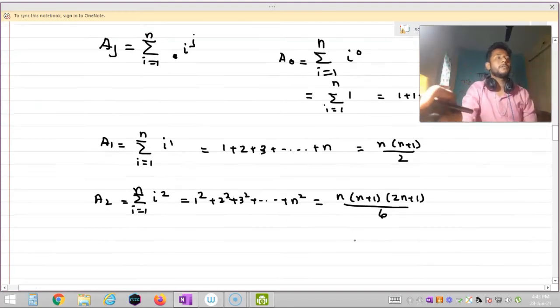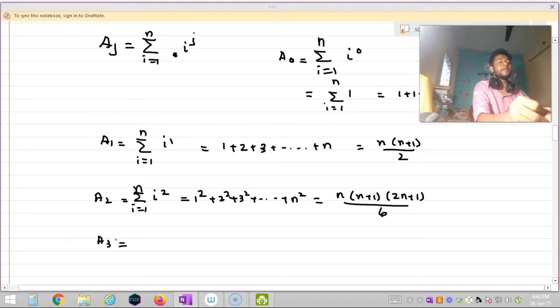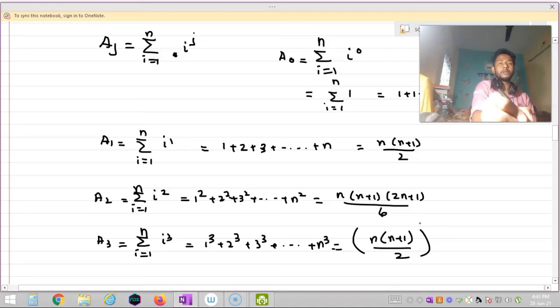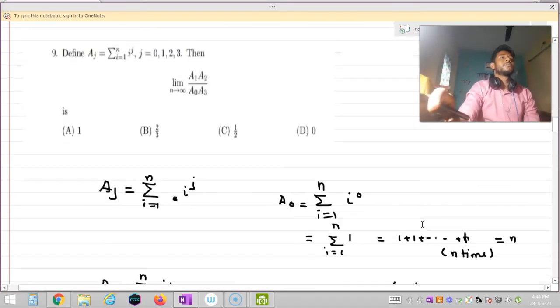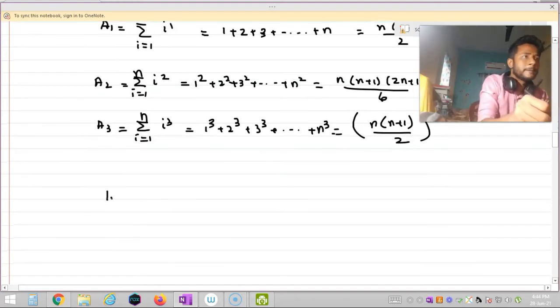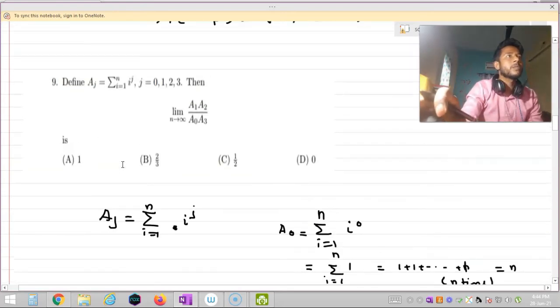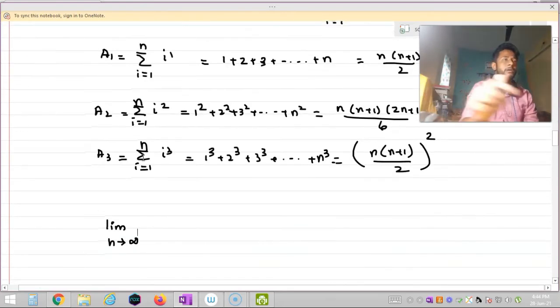Okay. Now what is A3? A3 equal to summation i equal to 1 to n i to the power 3. So this is nothing but 1 cube plus 2 cube plus 3 cube plus dot dot dot up to n cube. So this is nothing but n into n plus 1 by 2 whole square. Now we have to find out the limit n tends to infinity of A1 A2 by A1 A0 A3.